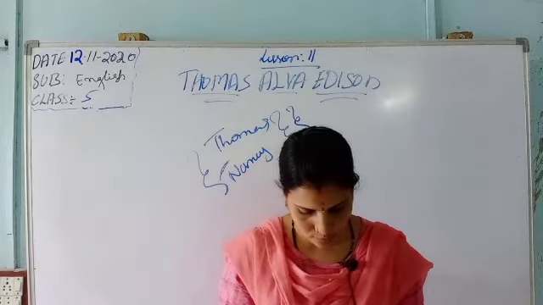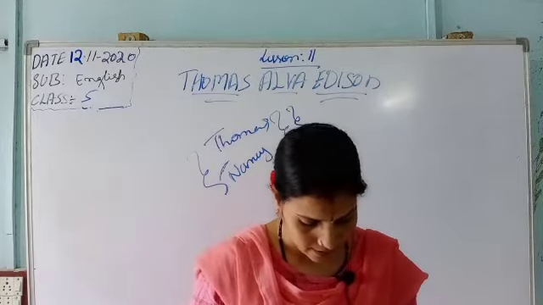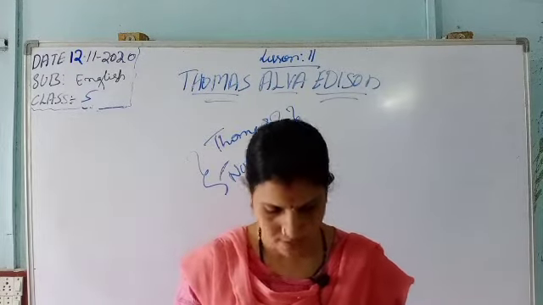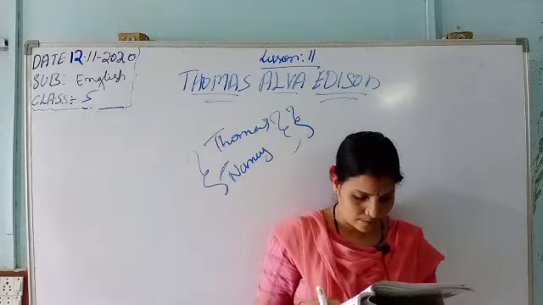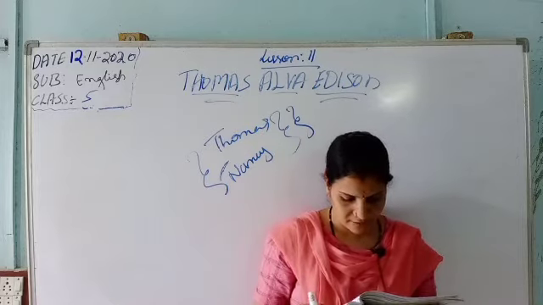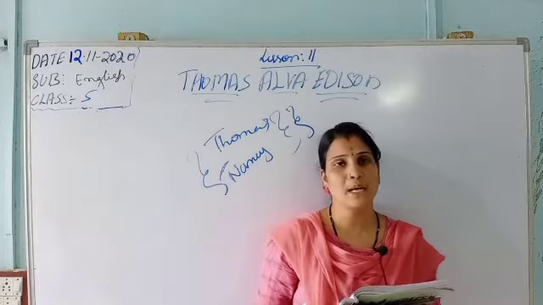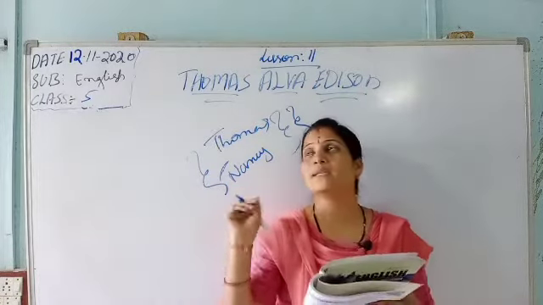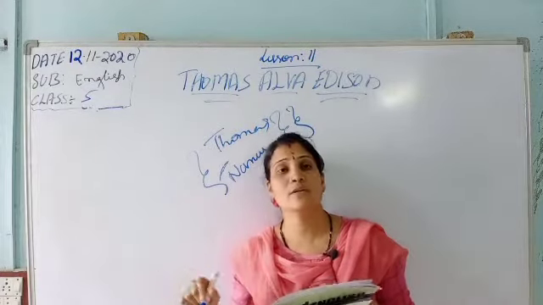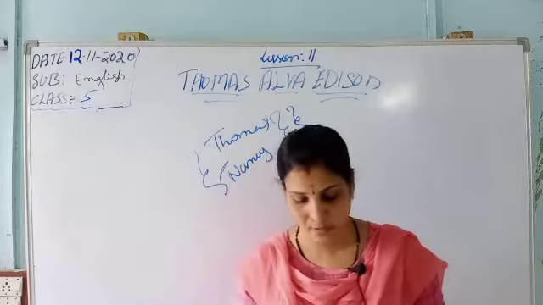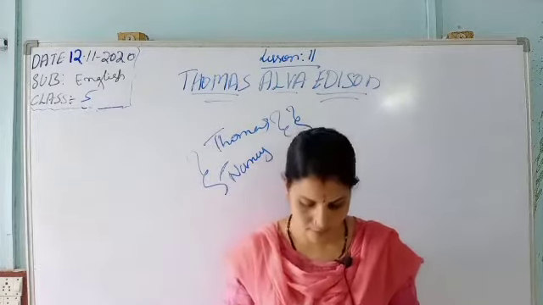So Edison searched for a proper filament, a wire that would give good light when electricity flowed through it. He sent people to the jungles, to the Amazon forest and Japan, in his search for a perfect filament material. The filament is the part inside the bulb. He searched for so many years.